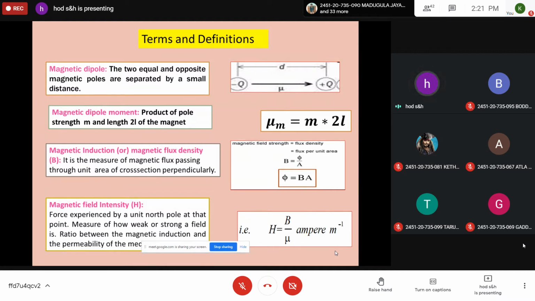Then magnetic field intensity. The force experienced by a unit north pole at that point in the field is called magnetic field intensity. It measures how weak or strong a field is. That means with that we can estimate whether the field is attracting or repulsing a substance. It is defined as the ratio of magnetic induction and permeability of the medium. Take these definitions.